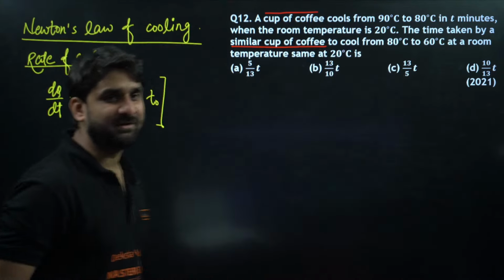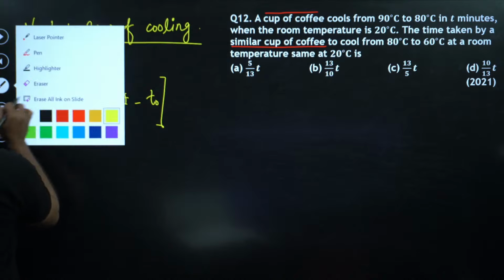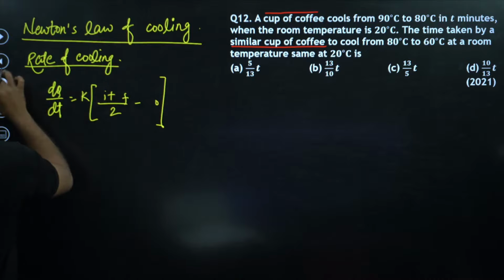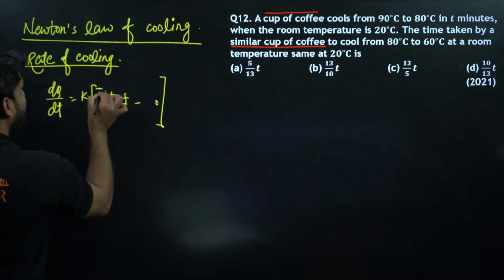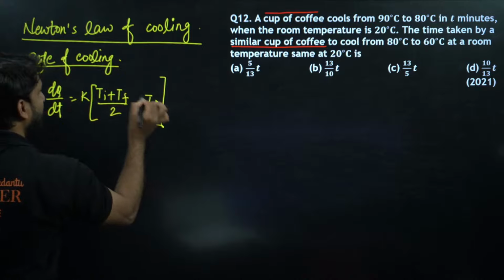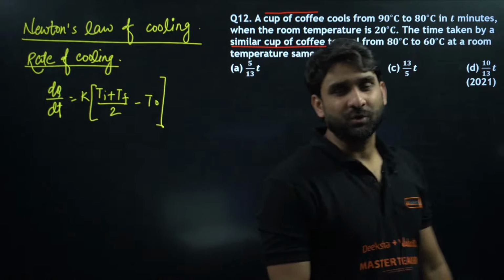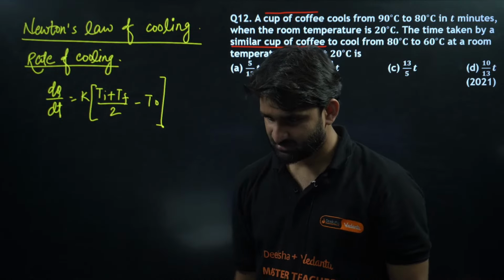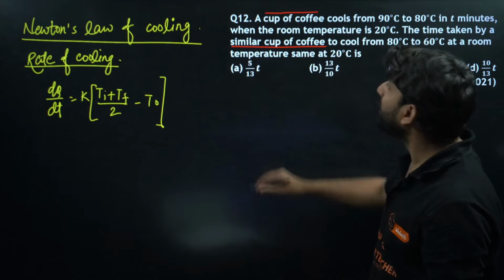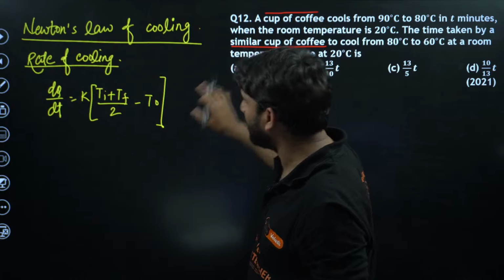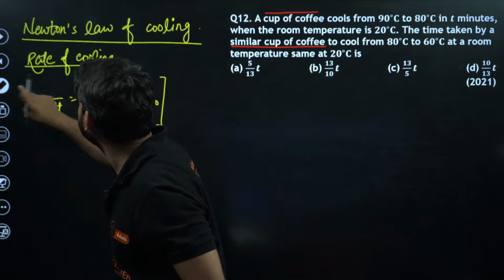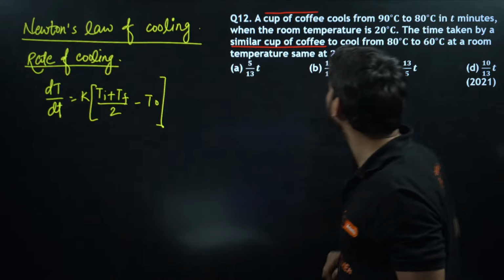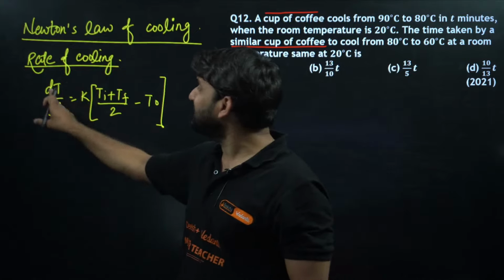Basically, you might be confused by the small t. Instead of writing small t, I think you should write capital T, because small t sometimes represents time. Capital T makes sure we are talking about temperature. So you have the formula. This is dT, change in temperature. This is not dQ, change in heat. This is the change in temperature, because this is Newton's law of cooling. So dT is the change in temperature.